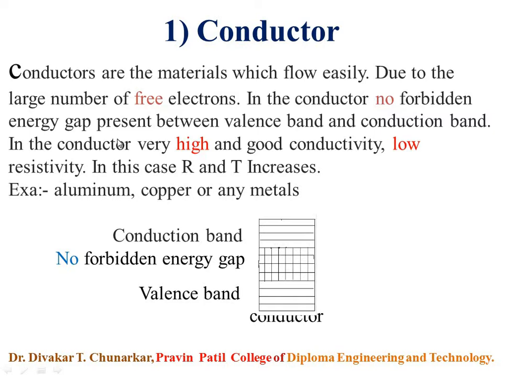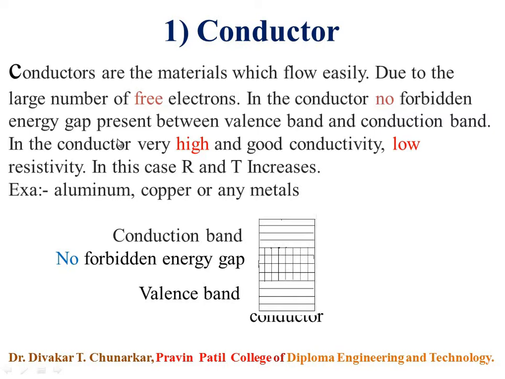So what I am saying, conductors are the materials which flow current easily due to the large number of free electrons. In the conductor, there is no forbidden energy gap between conduction band and valency band, because the conduction band and valency band overlap each other.